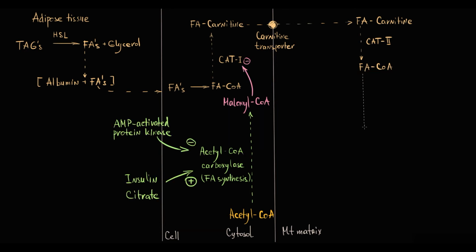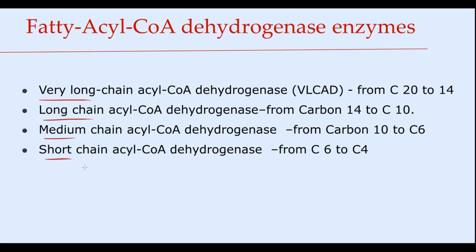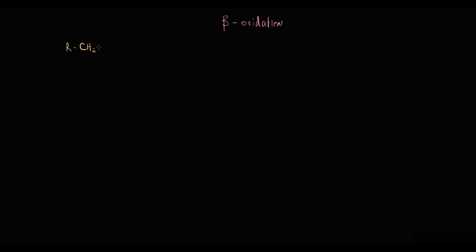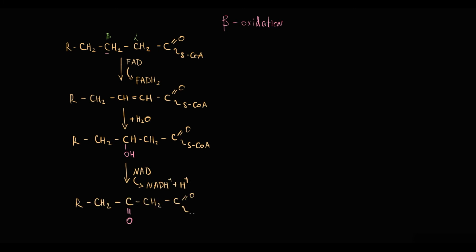In our organism we have four fatty acyl-CoA dehydrogenase enzymes, and each dehydrogenase works on different chain lengths, but they work in a similar fashion. Initially, the carbon in the beta position is oxidized by FAD, then the molecule is hydrated, and then again the carbon in the beta position is oxidized by NAD, then it binds coenzyme A with simultaneous release of acetyl-CoA.